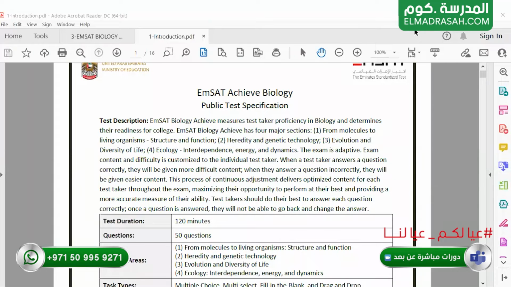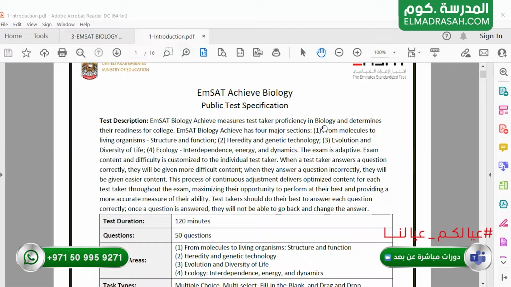Hello, today we are going to take an introduction about the EmSAT Achieving test in biology. The EmSAT test in biology is a test that will measure your proficiency in biology, and this will determine your readiness for college. How will it measure your proficiency in biology?